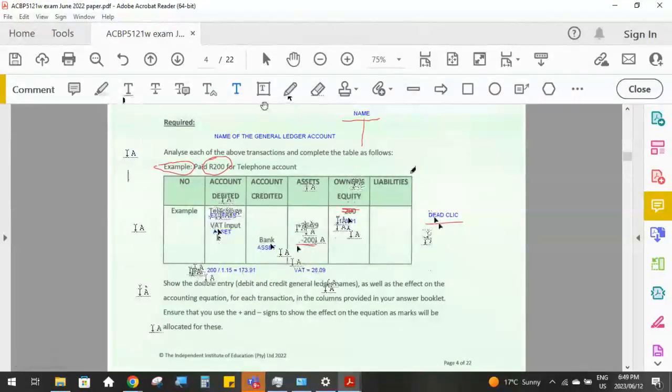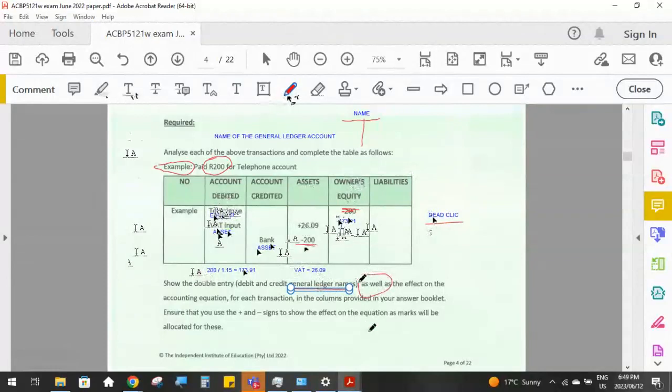Okay, so the instructions for this question were, show the double entry, in other words, which account is going to be debited and which account is going to be credited, the general ledger names, as well as also the effect on the accounting equation. And remember, your accounting equation must always balance afterwards.